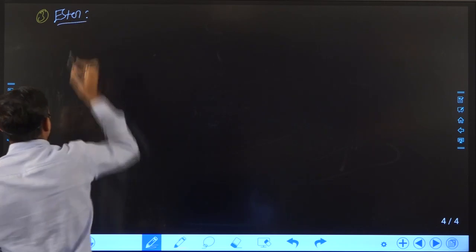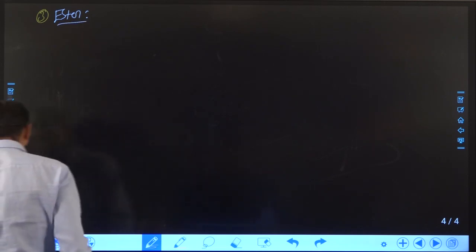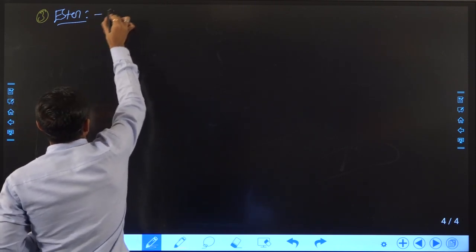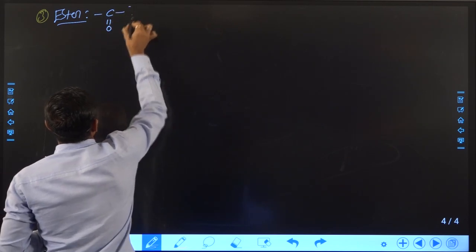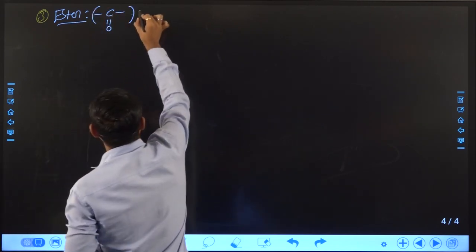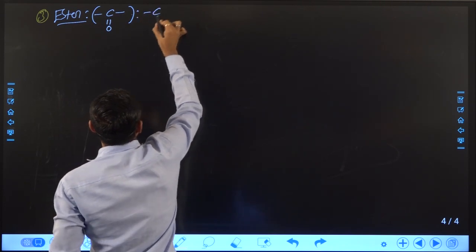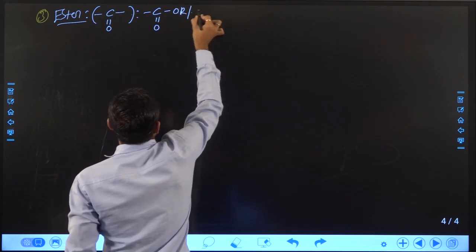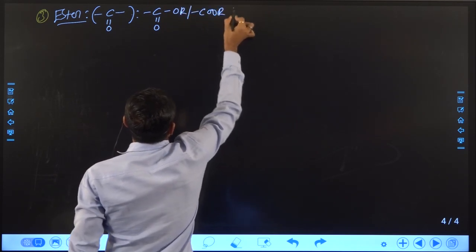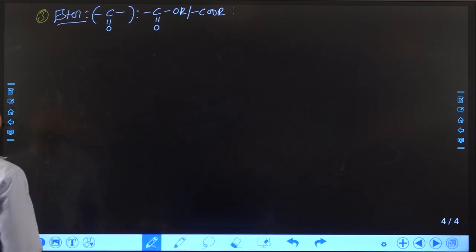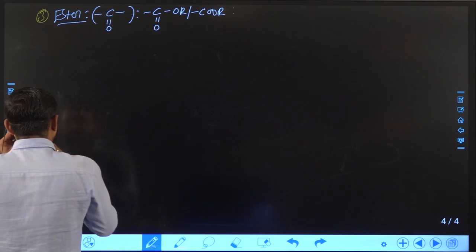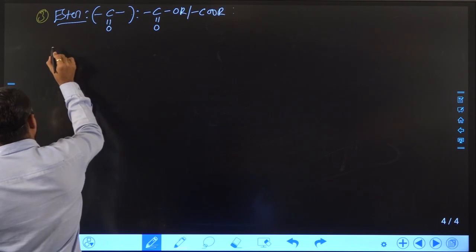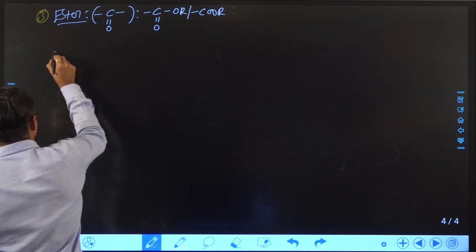First of all, ester is nothing but like this. We can represent it like this as well. We can say ester is a derivative of carboxylic acid. We already know the carboxylic acid functional group.